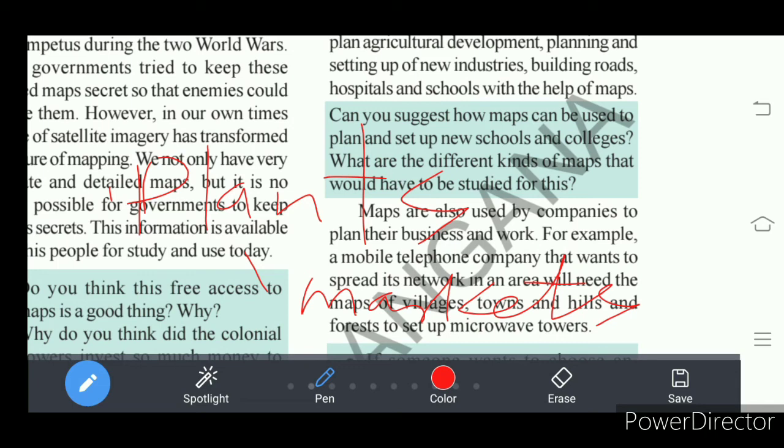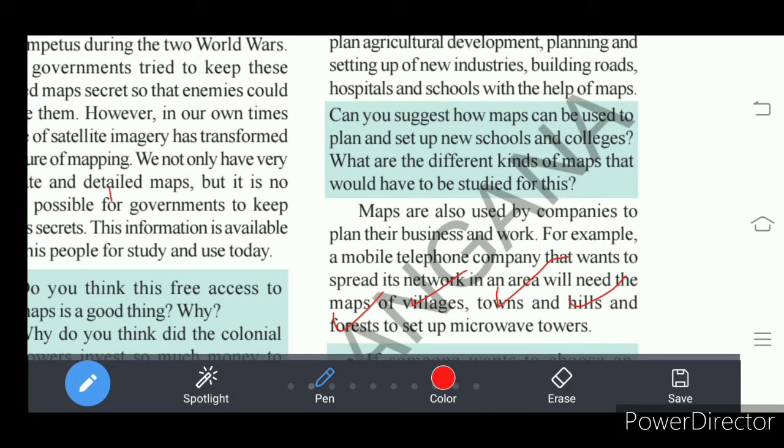Just keep in mind that when companies want to set up their branches in different parts of the world, they should know which places are suitable for setting up their branches. So they need maps showing villages, towns, hills and forests for their microwave towers.